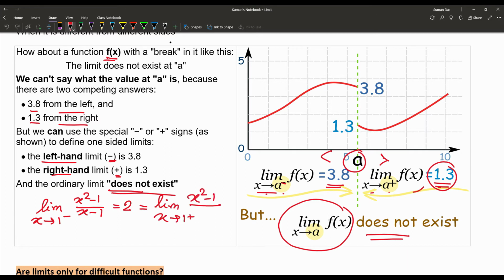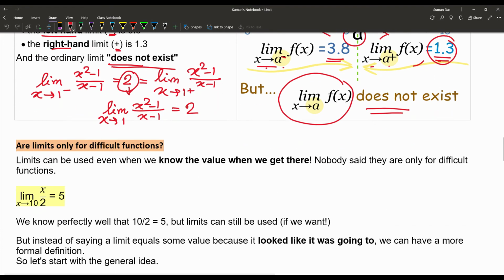In both the cases we have seen that the value of the function is approaching 2. So we can say the limit exists, and here we can say the limit x tends to 1, x square minus 1 upon x minus 1 is equal to 2. So that is the main conception of limit.